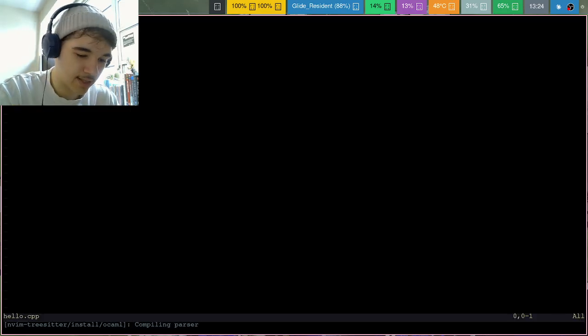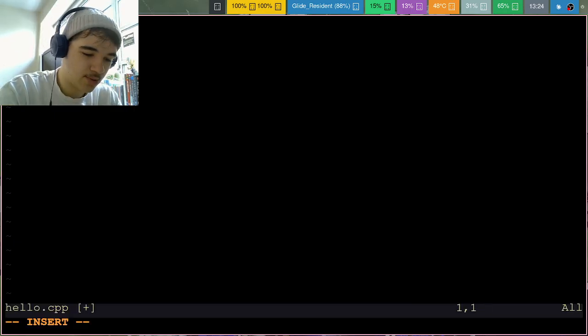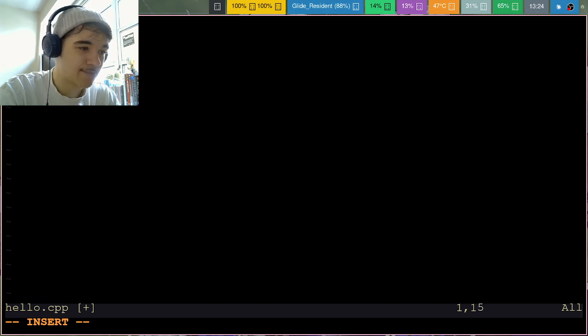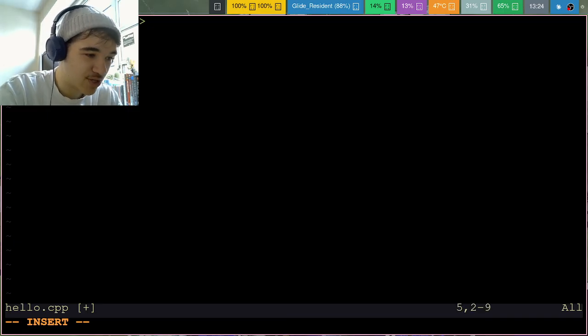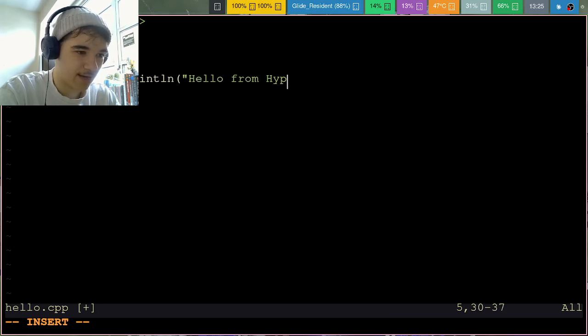In fact, a little fun fact, let's go to projects here and make some, I don't know, hello.cpp. Because obviously Linux is GNU, that means that it gets support for C++ faster than Windows does. So on Windows I can't do this, but on Arch Linux I'm actually able to use the C++26 feature, print line. And this is huge, guys. I don't have to use std::cout on Linux, which is just a blessing, honestly. Hello from Hyprland.